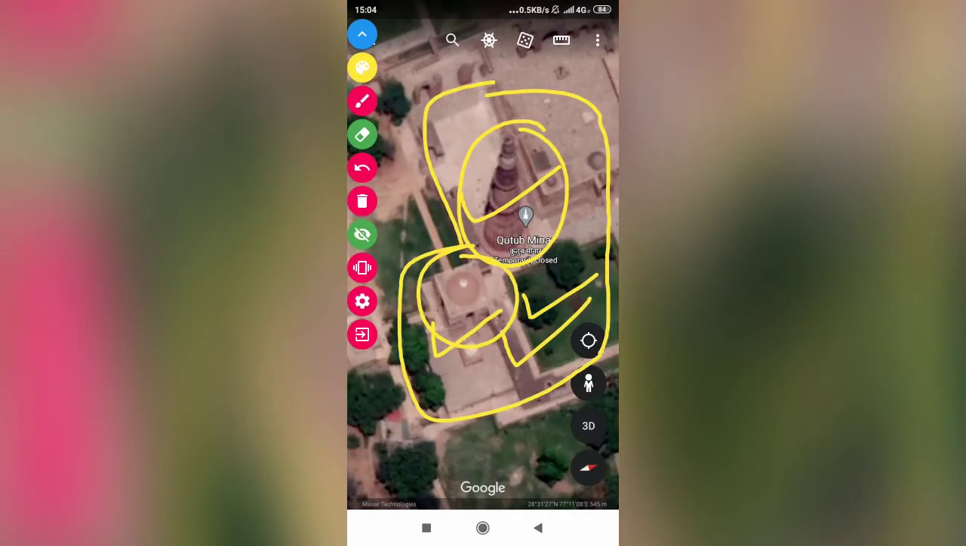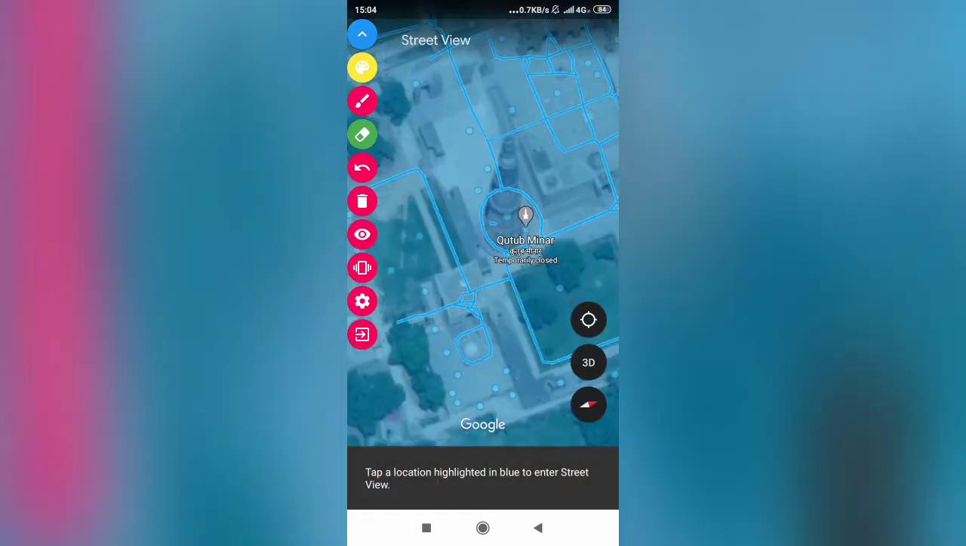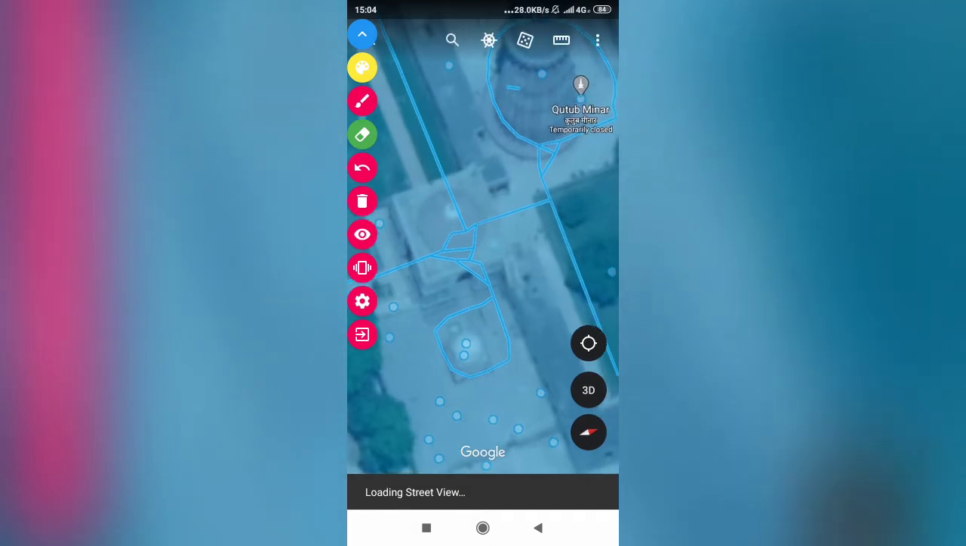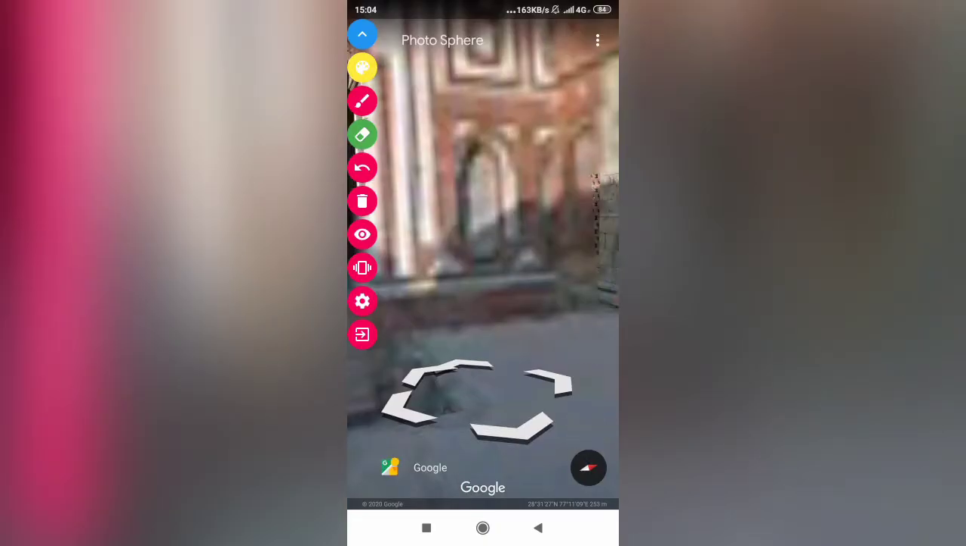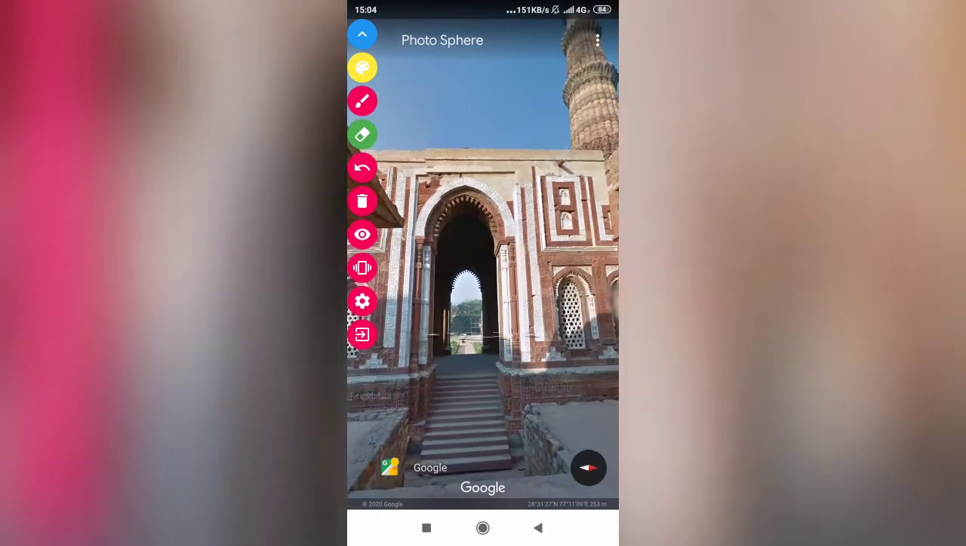All right. So now let me take you there. Let me load street view, and here you go. Here we are right now. Here we are in front of Alai Darwaza.